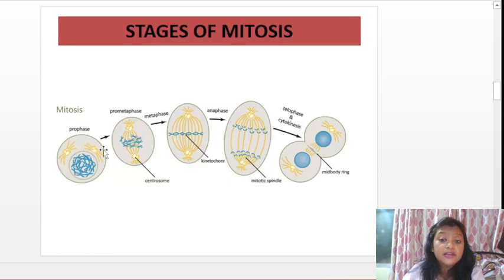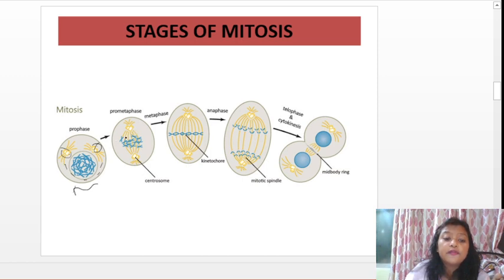Here you can clearly see what is happening in prophase. In prophase you can see the chromosomes becoming condensed and thickening up. Slowly you can see this centrosome out here. They contain centrioles, so they will start forming the spindle fibers.